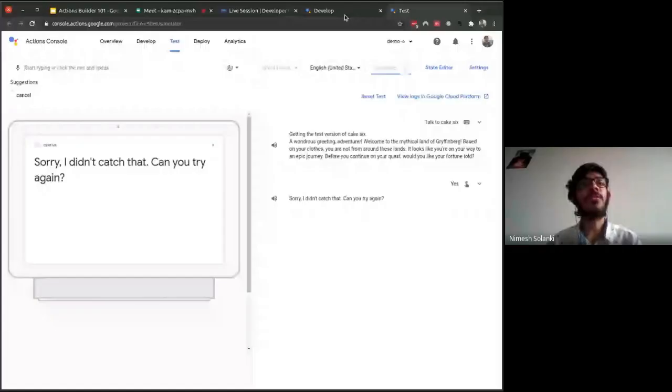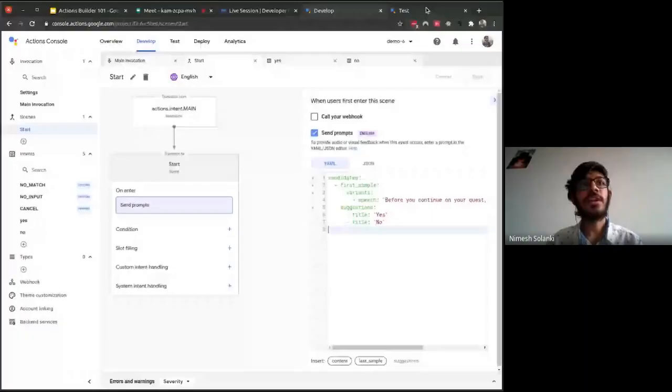So once that is done, we can move forward, because there was some big step we covered. Now make sure that you are in the start scene. Over here, you are in the start scene. These two are custom intents, and these are system intents and custom. So we'll handle custom intents. We'll click on custom. We'll select which intent we need to use.